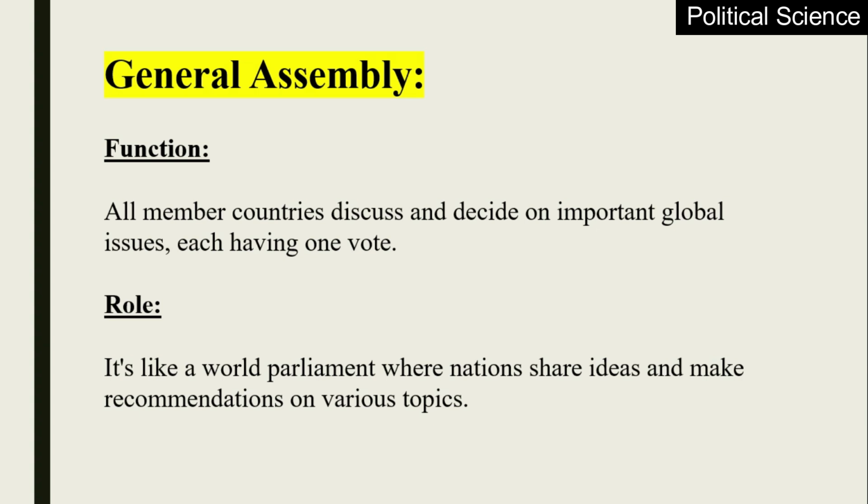Number 1 is the General Assembly. All member countries discuss and decide on important global issues, each having one vote. It's like a world parliament where nations share ideas and make recommendations on various topics.